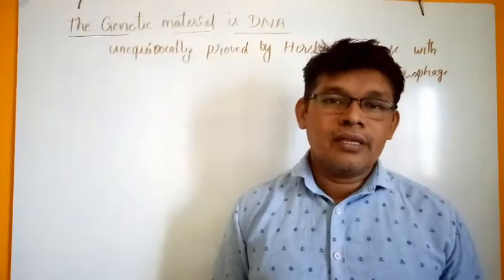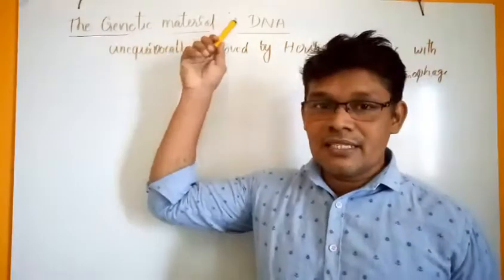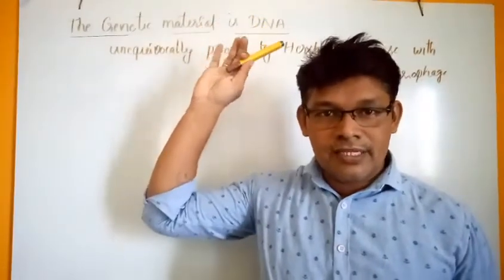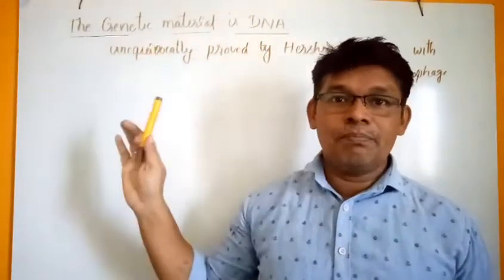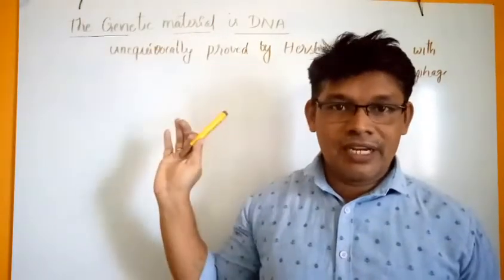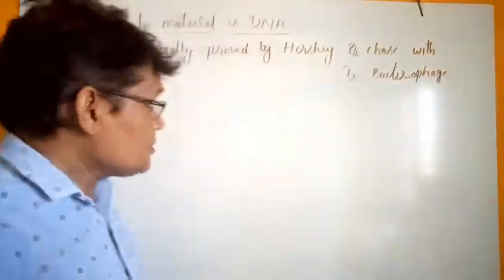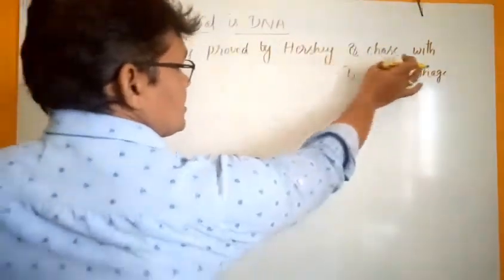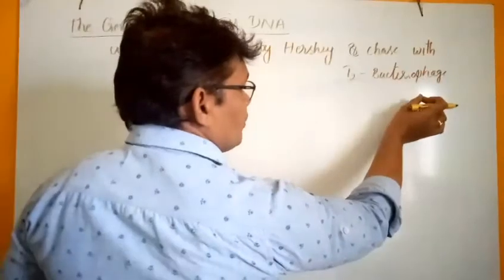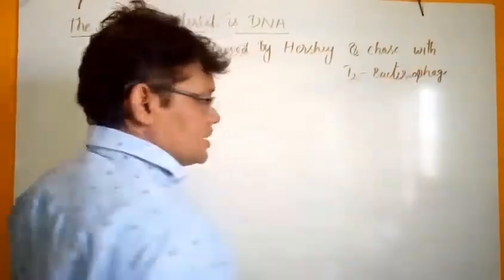Hi, good morning. Now we will discuss that the genetic material is the DNA molecule. It is unequivocally proved by the Hershey and Chase experiment. Now we will discuss the Hershey and Chase experiment, which was done with the help of a microorganism, the T2 bacteriophage.